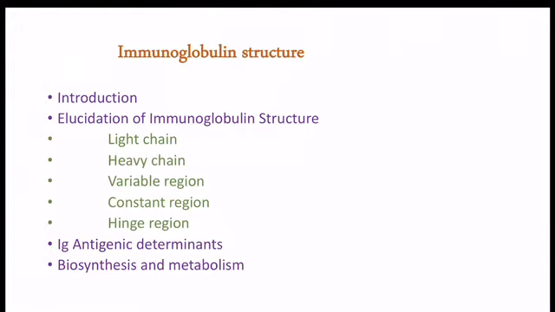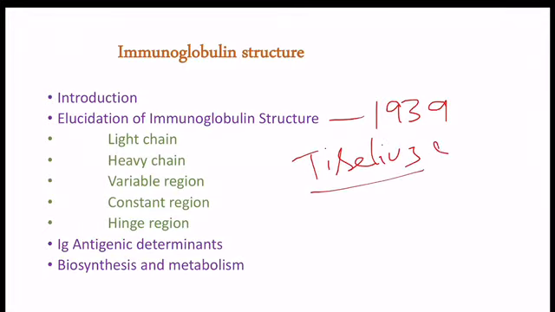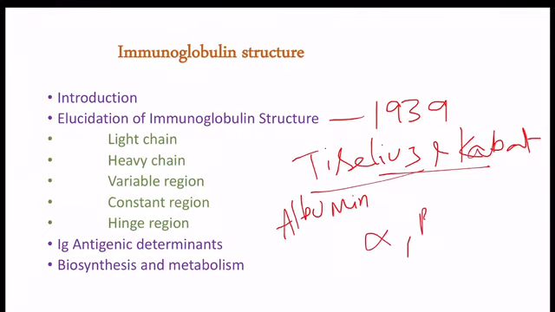In the experiments of Tiselius, Heidelberger and Kabat in 1939, they were able to separate the serum components into albumin, alpha, beta and gamma globulins based on the electrophoretic mobility, and showed that the antibody activity is associated with the gamma globulin fraction.